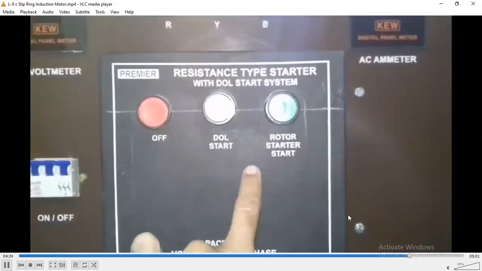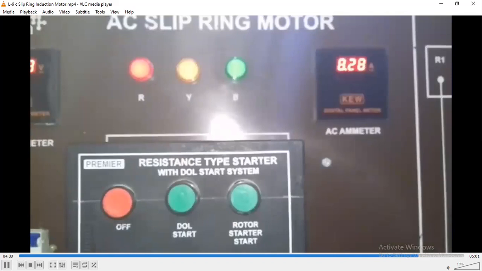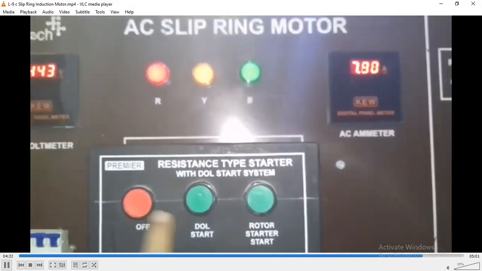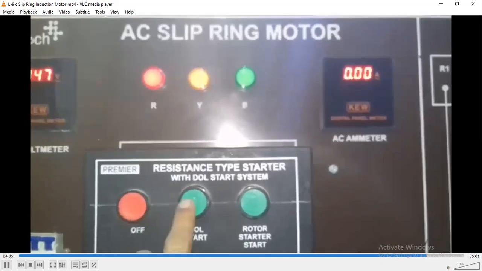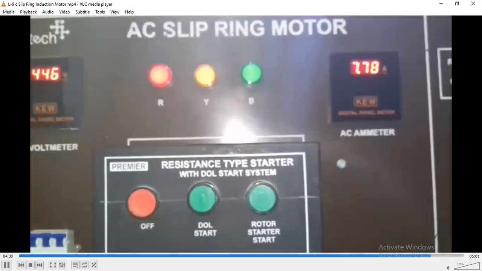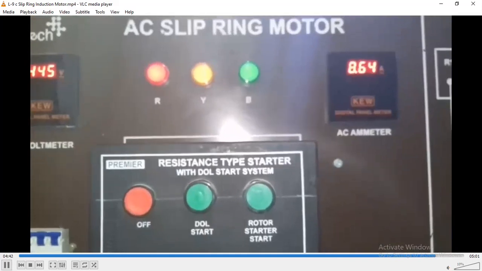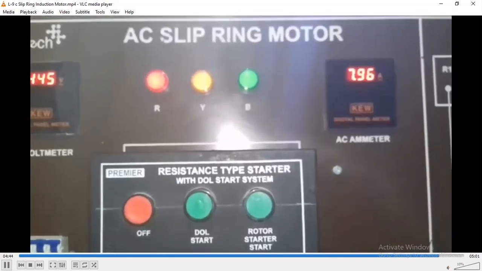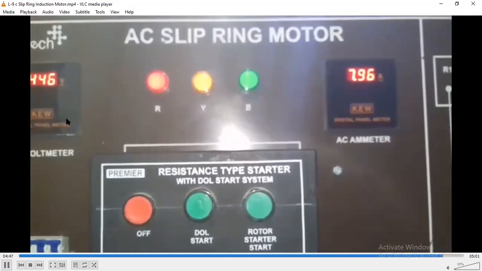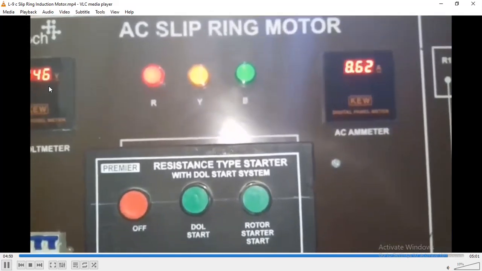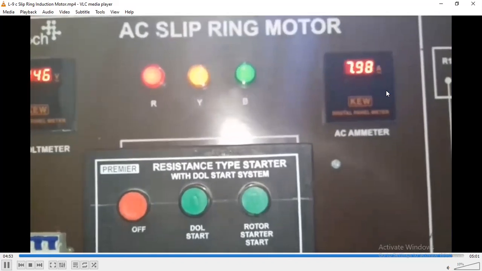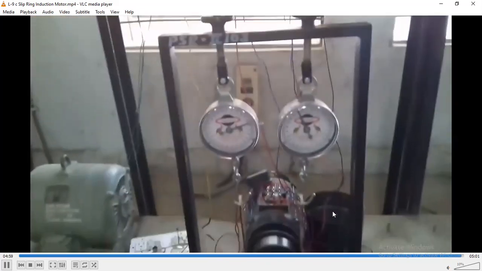This method of variable load has also been installed in our electrical power lab, where we observed how to increase and decrease the load, and also observed the increment and decrement of load current. This trainer also reflects these things. The voltmeter provides the value of the incoming utility supply voltage, that is 446, and the ammeter shows the current when the motor runs under loading connection. Further, the ampere reading would be high.